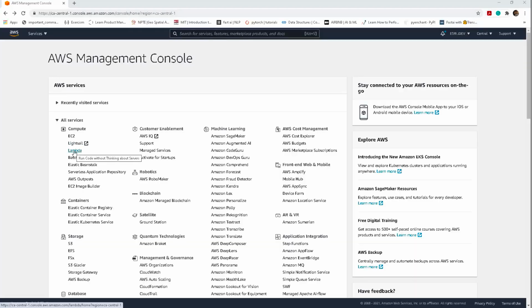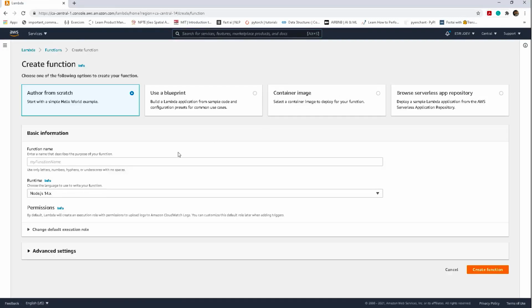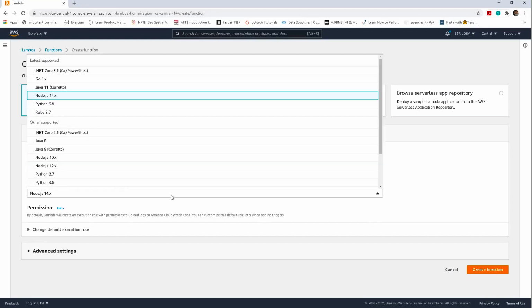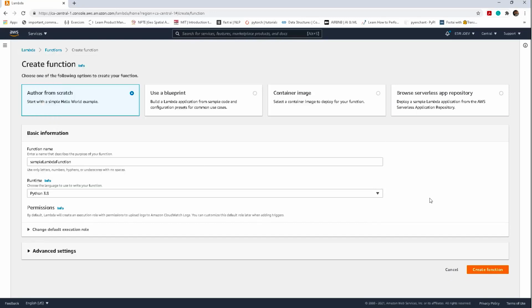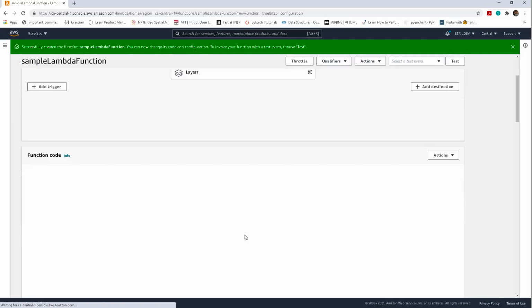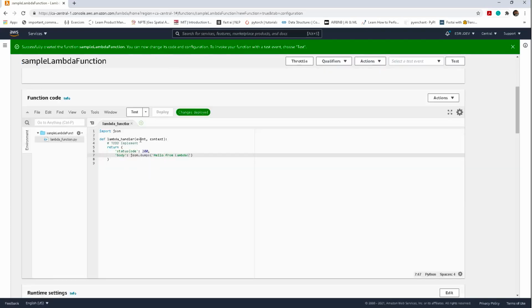We'll go to the Lambda service and we'll create a function. We'll author the function from scratch, give it a name, and we'll select the runtime as Python 3.8 since we'll be writing the code in Python, and create the function. After the function has been created, we get a default piece of code loaded, and it just returns a hello from Lambda string in the response.